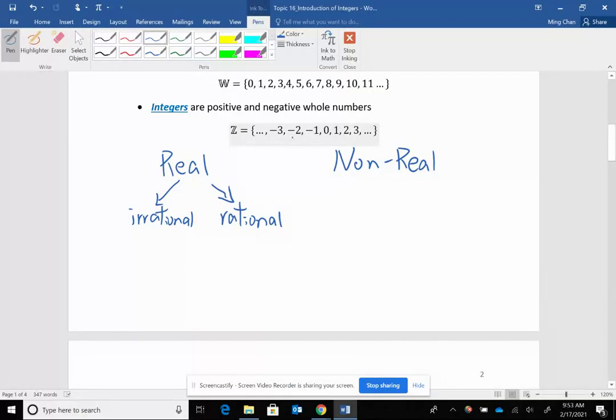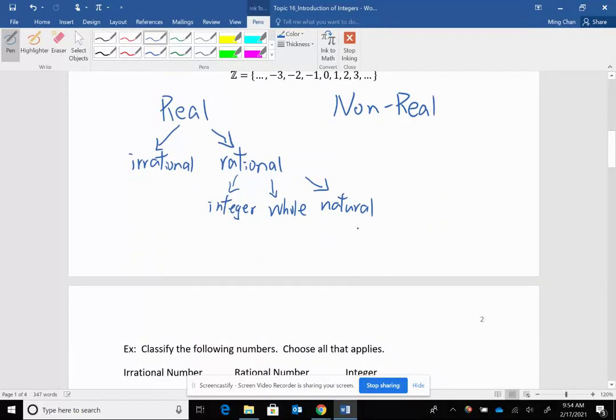I can write -3 as -3 over 1. So under the rational numbers, you have integers, then you have whole numbers, then you have natural numbers. You can think about the hierarchy of the real numbers in this way.